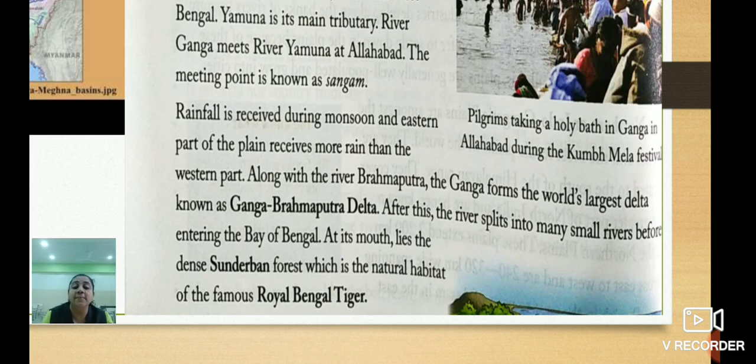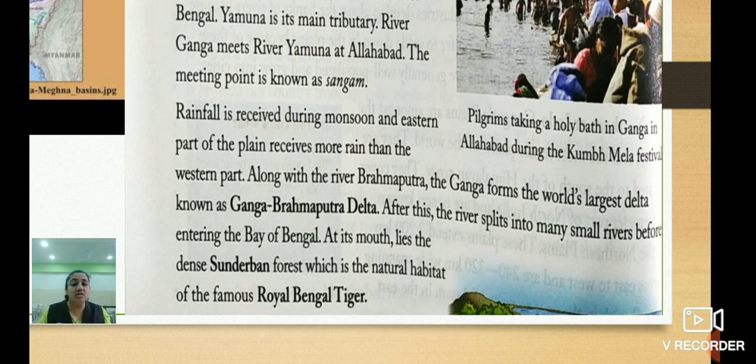Okay, understood children? See, the river Brahmaputra and river Ganga both together form a delta region. After the delta region, these rivers split, means divide, into many small rivers. Ganga and Brahmaputra are the main rivers, but after forming this delta region, they split into many small rivers, and with those small rivers, they enter the Bay of Bengal.